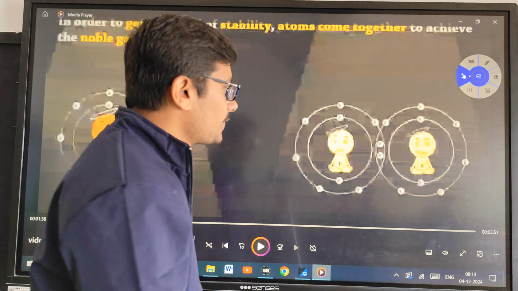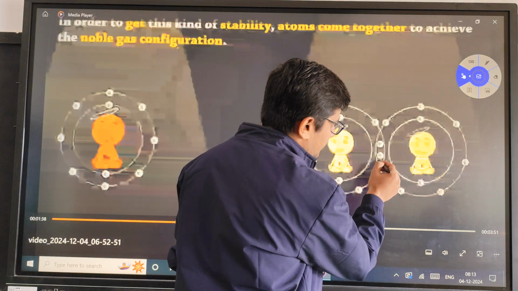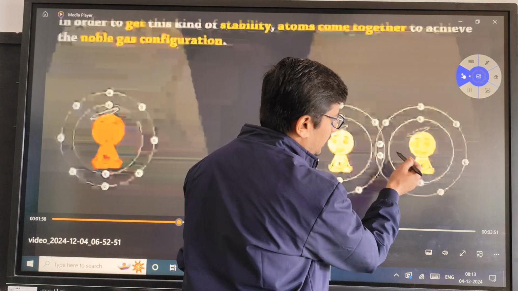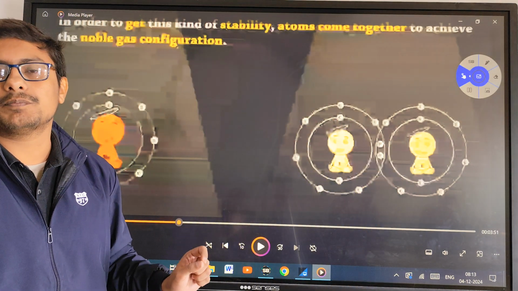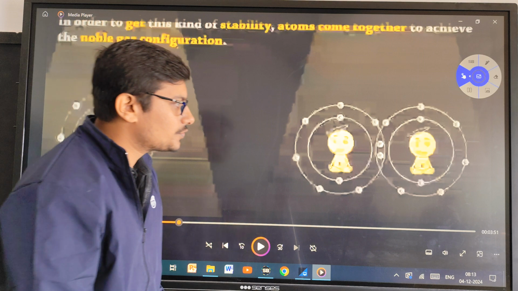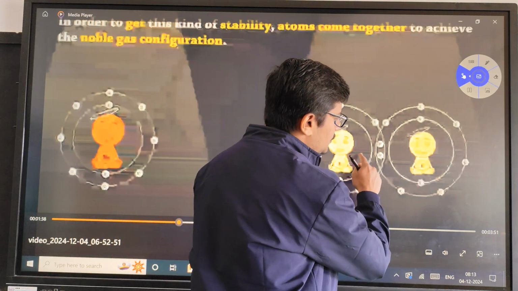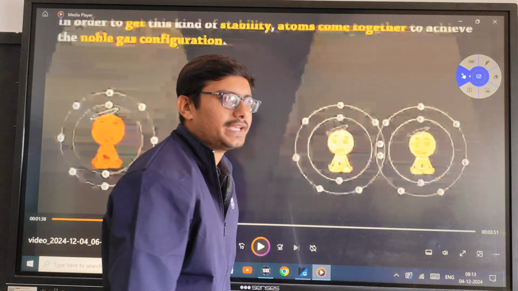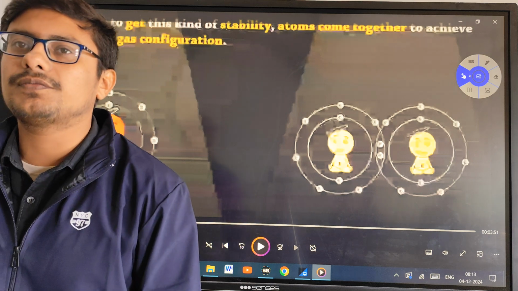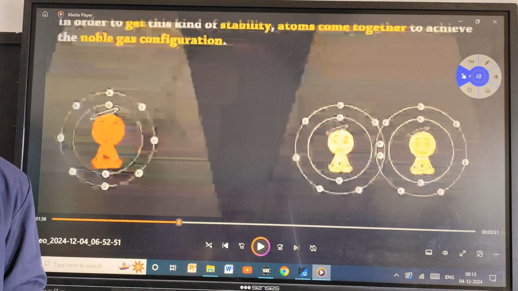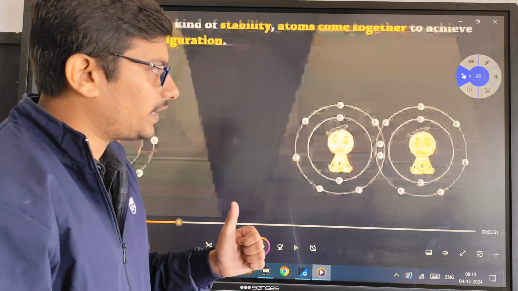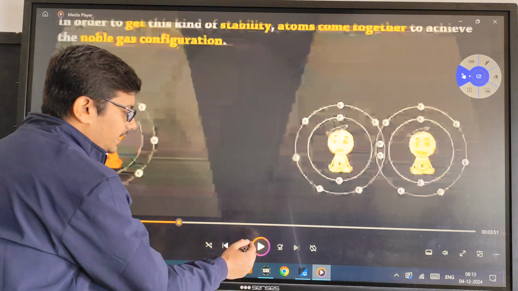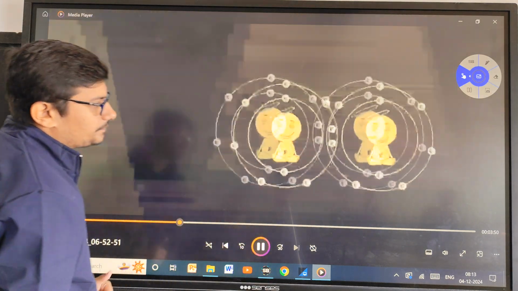1. So this fluorine is sharing a single electron, whereas the other fluorine is also sharing a single electron to complete its octet. So when any element shares 1 electron each during the formation of the covalent bond, what is the type of the covalent bond that is formed? It is single covalent bond. Now we will see about the double covalent bond.